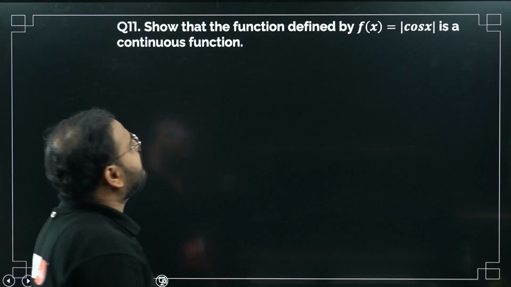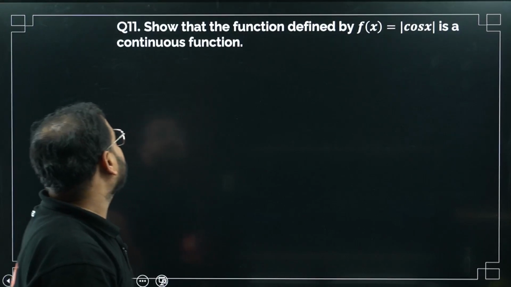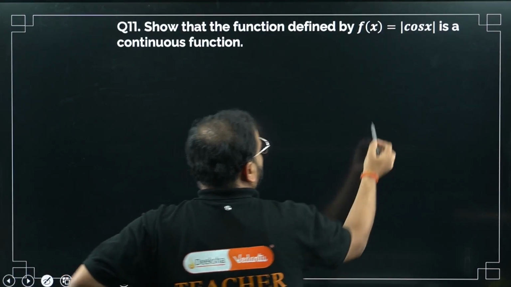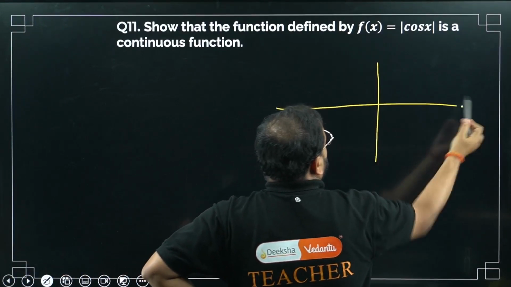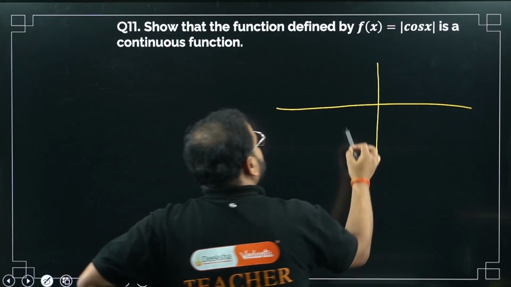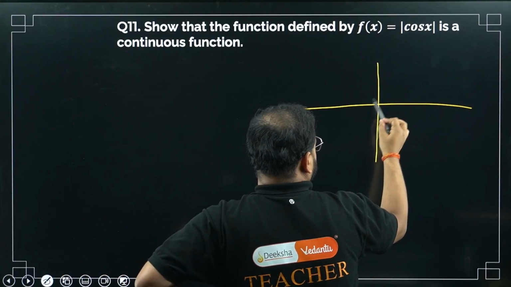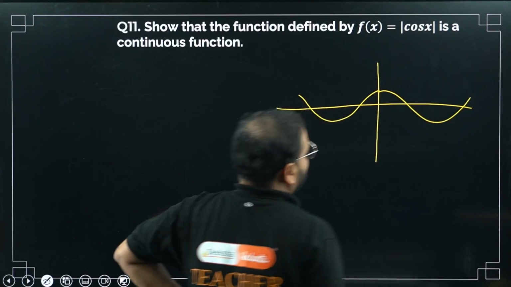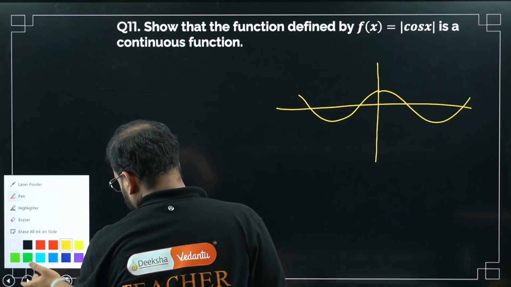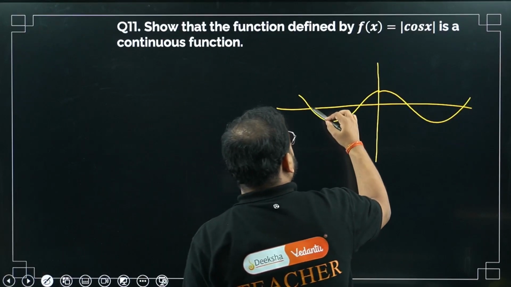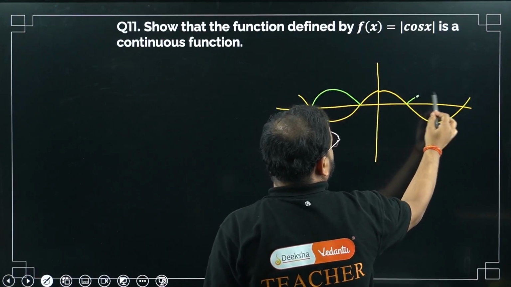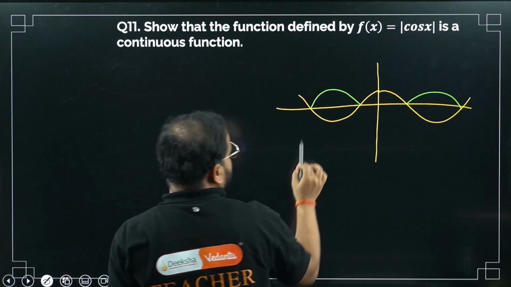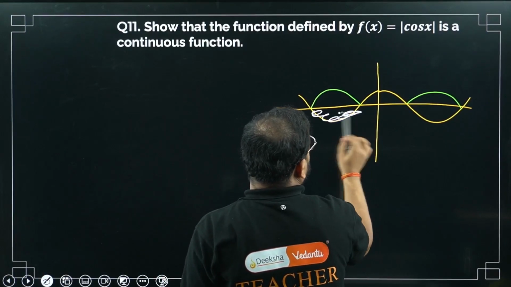Find so that the function defined by f(x) equals mod of cos x is a continuous function. Let's do it. Check here, I'll show you a better approach, a graphical approach. First write the cos x. So cos x looks like this, sir. Cos x is this. Mod means what? All the negative will become positive. We will not have this part. This part will be gone, cancelled.